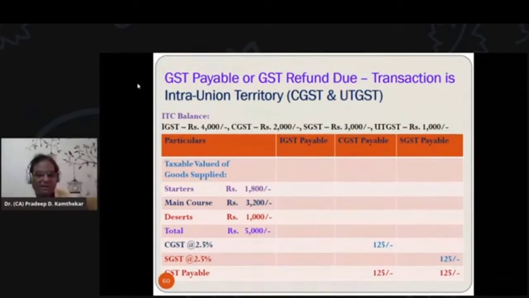So 2.5% on that bill, 5,000 is 125. That is paid by the hotel owner to the GST authorities in the name of CGST, and balance 2.5% on 5,000 is paid by that hotel owner in the name of SGST to the GST authorities. And this is how the simple calculation is there in composition scheme. And that is the reason why this is preferred. Everything is simple. Calculation is simple from exam point of view. So marks one can get very easily.